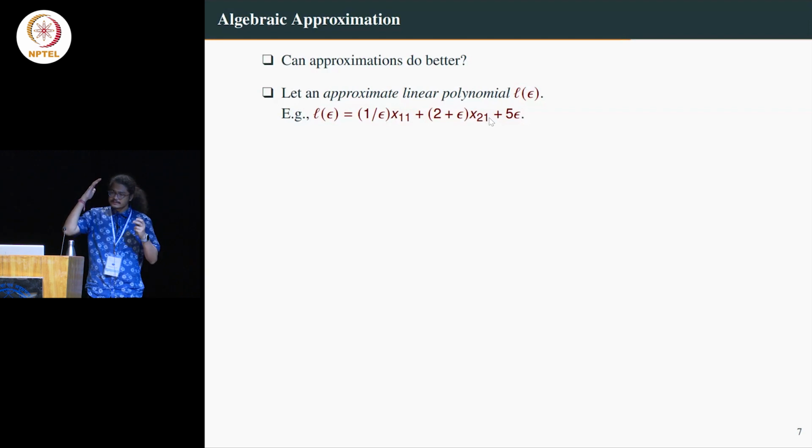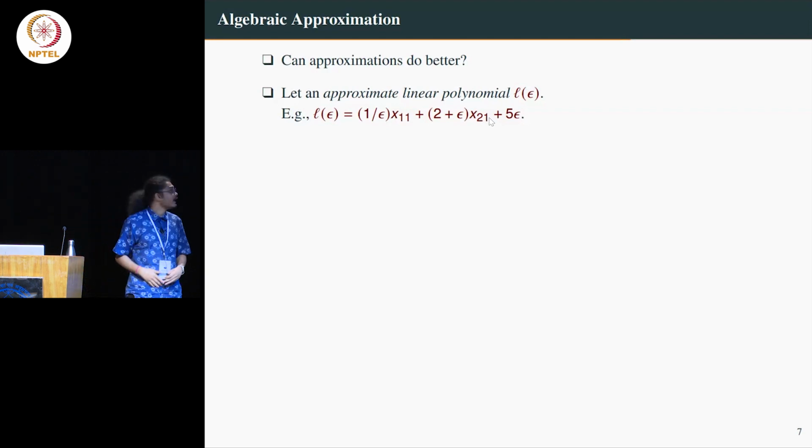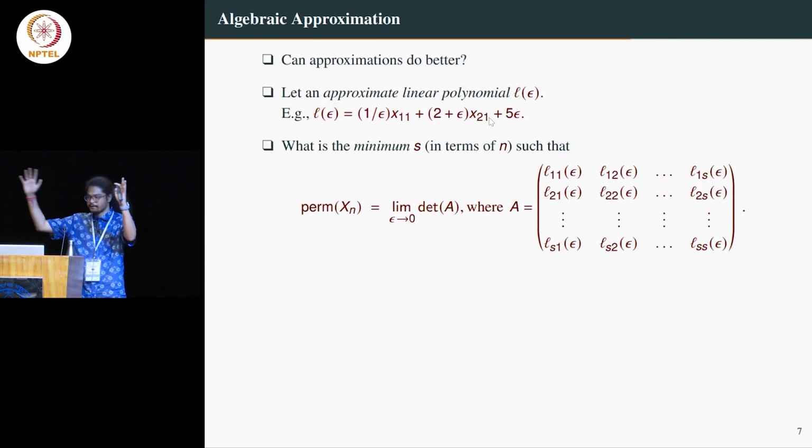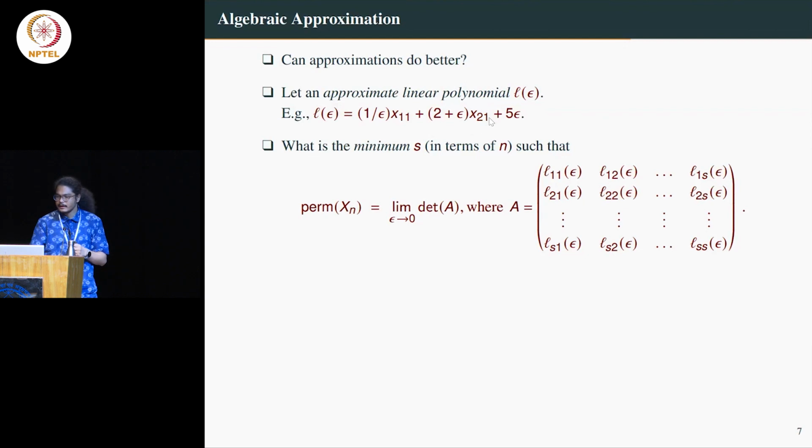So now I ask the same question that I started with, but now I am allowing a limit. So what I am saying is, can I write the permanent as the determinant of a matrix in the limiting sense? What do we mean? Can I write the permanent polynomial as the determinant of this S cross S matrix where these are linear entries, but for the coefficients I am allowing some epsilon and so on, and now I am taking the limit. So the question is, can approximation do better in this? Maybe it does, maybe it does not, but the question is, can it?